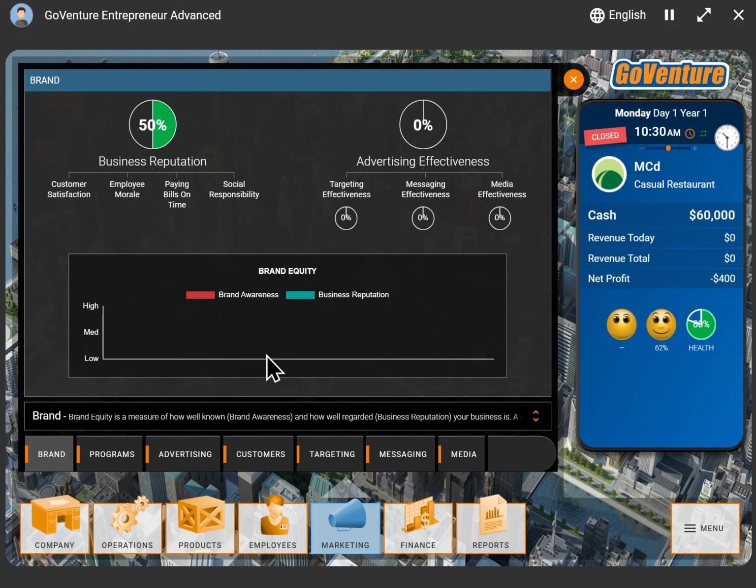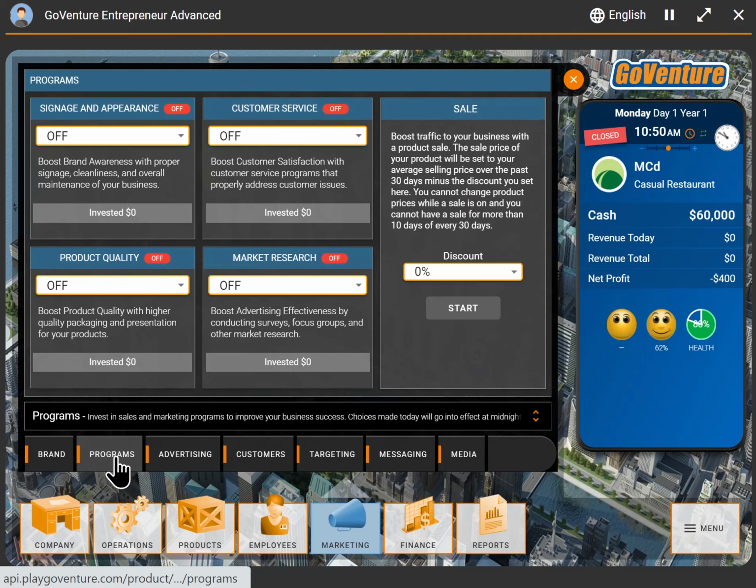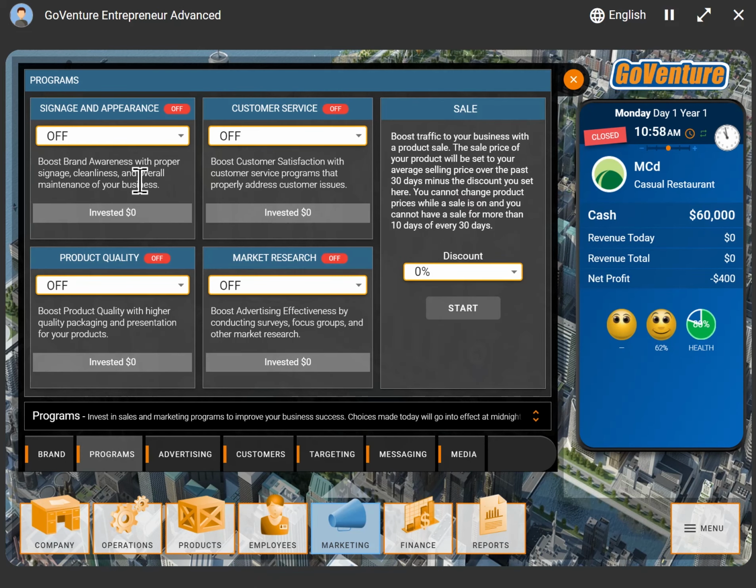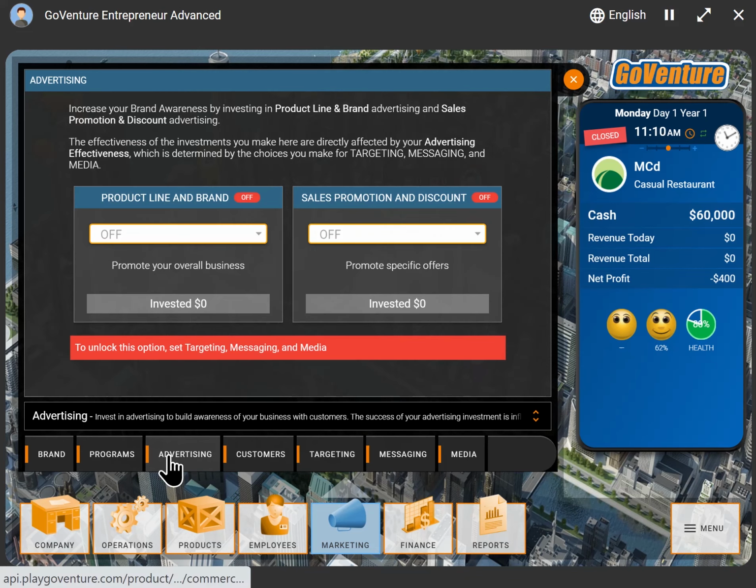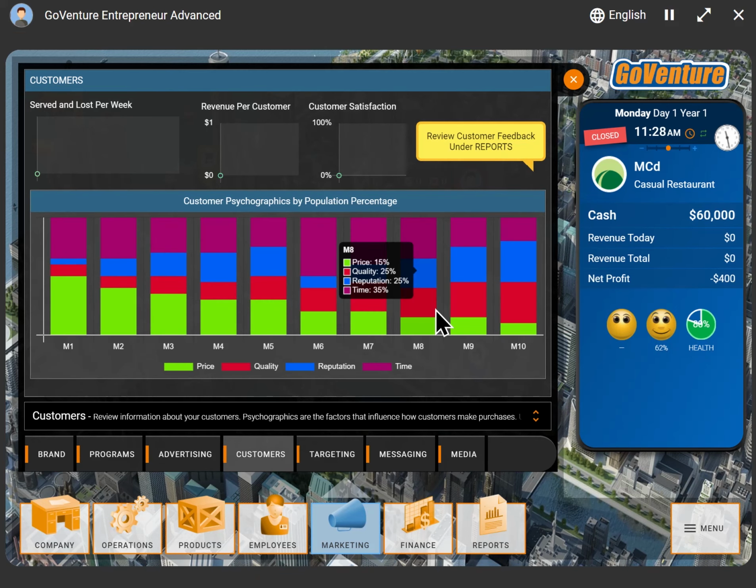We also have an incredibly detailed marketing experience where students can monitor their business reputation, their advertising effectiveness. They can implement various programs for signage and appearance, customer service, product quality, market research, implement a sale, conduct advertising in terms of product line and brand advertising, or sales promotion and discount advertising. We can review all sorts of customer information here.